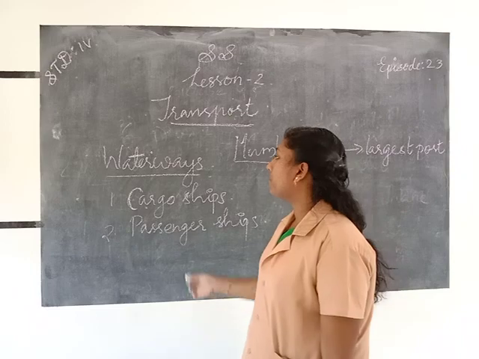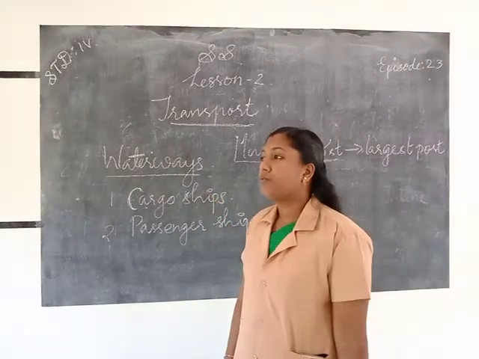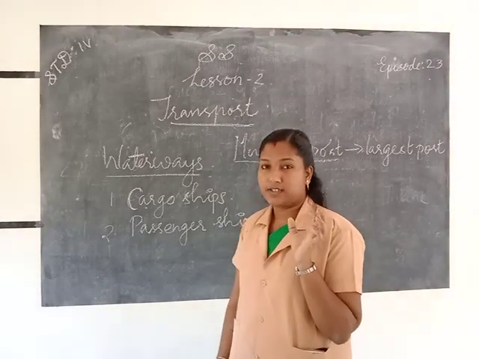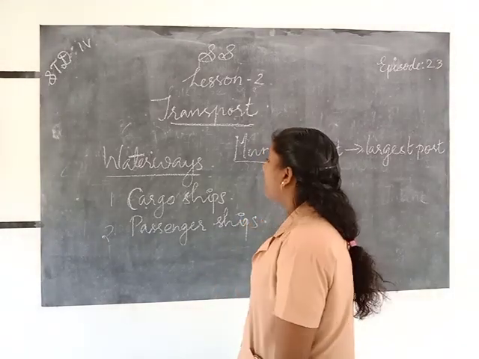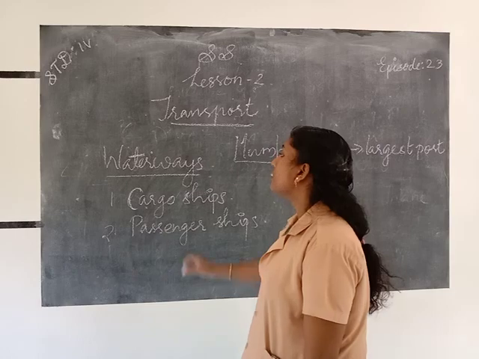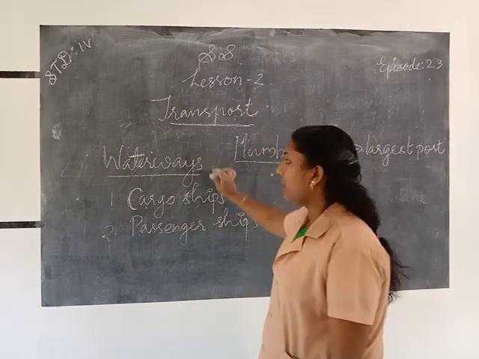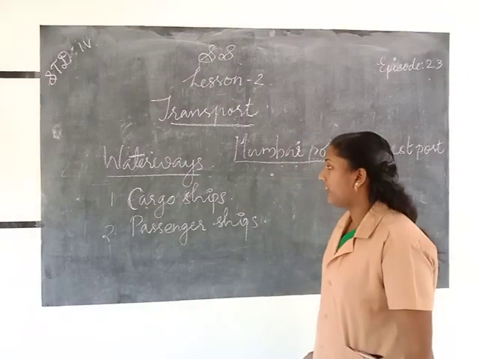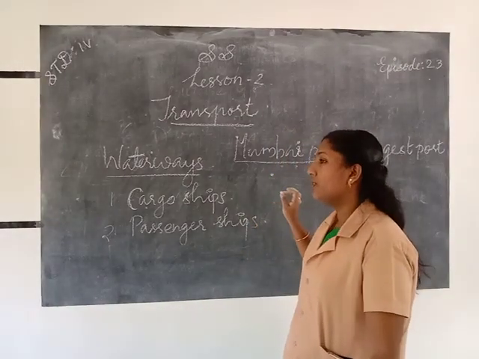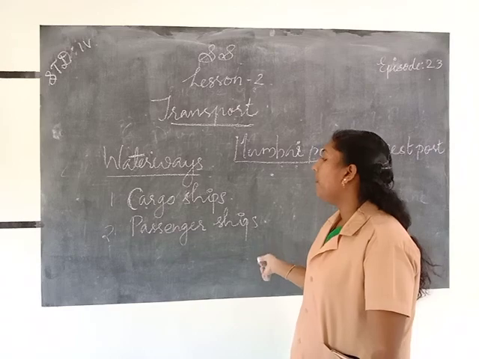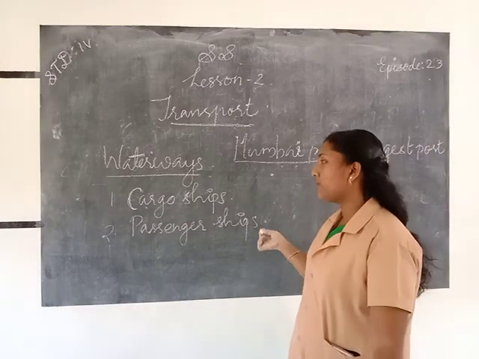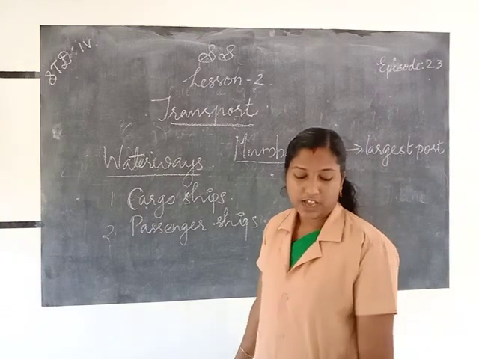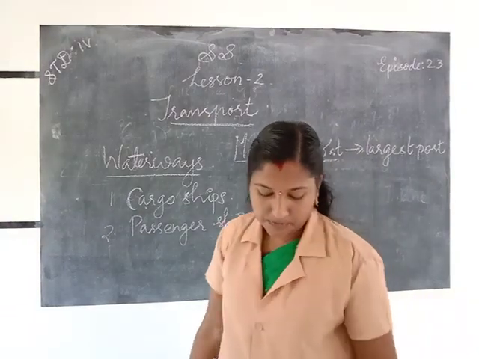So once again, waterways are a low-cost transport system. Through waterways we can transport bulky and heavy goods through seas, oceans, lakes, rivers, etc. And there are two types of ships we use in water transport: cargo ships and passenger ships.